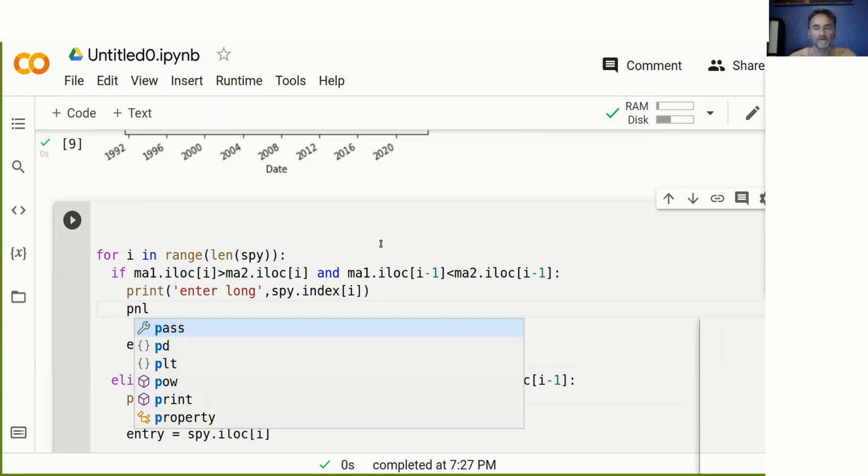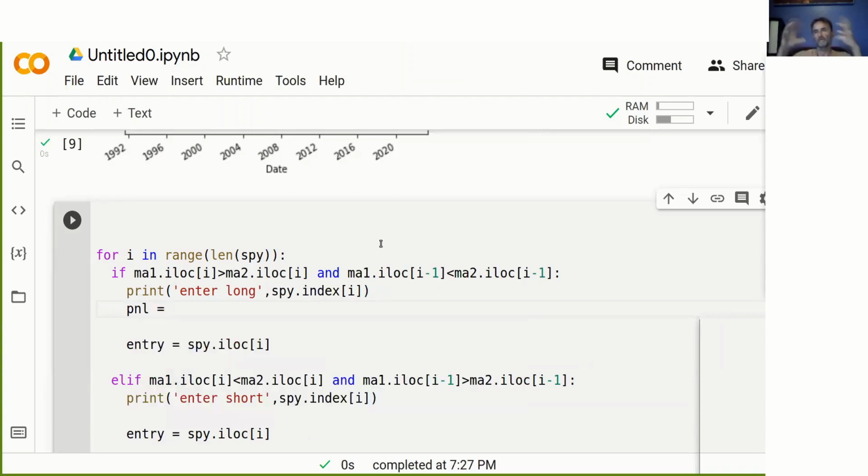We say P&L equals. You probably know there are several ways of calculating profits and losses. You can calculate dollar values, or you can calculate percentage changes. And I want to show you dollar values first for very specific reasons. So I start really simply by just calculating the dollar profit that we make for this particular trade.